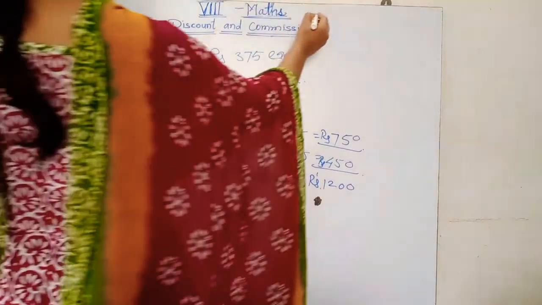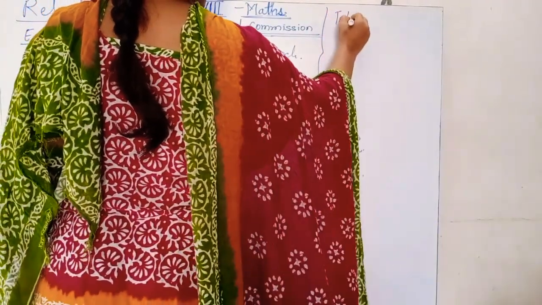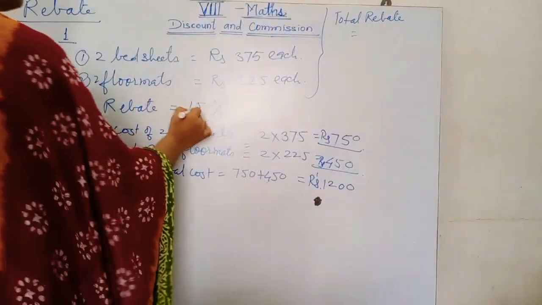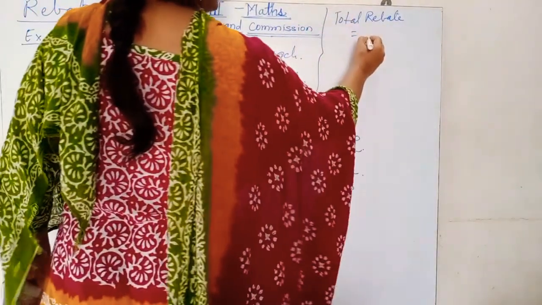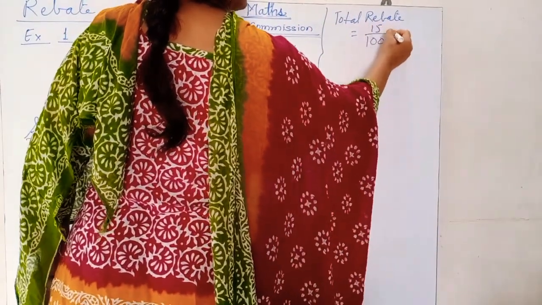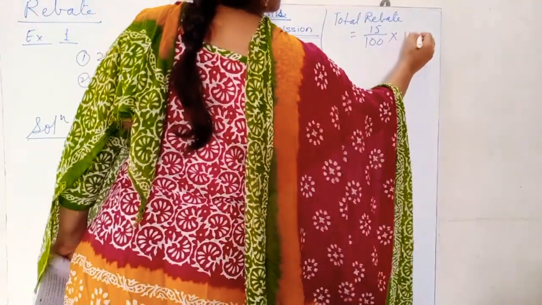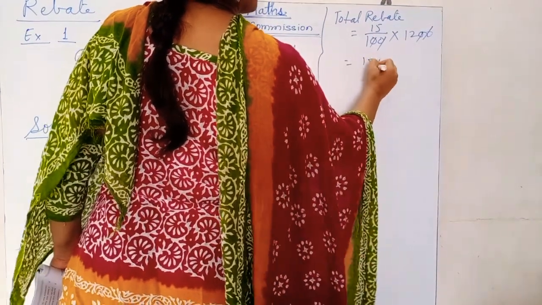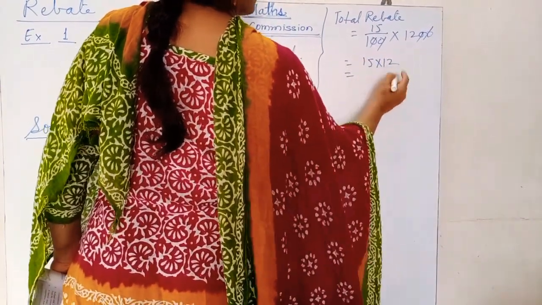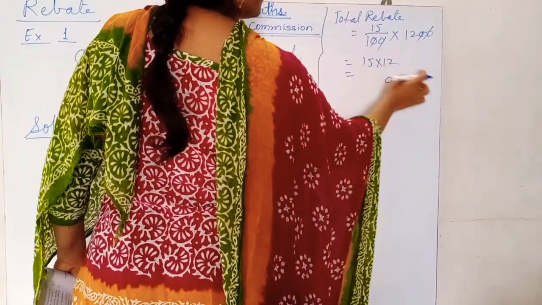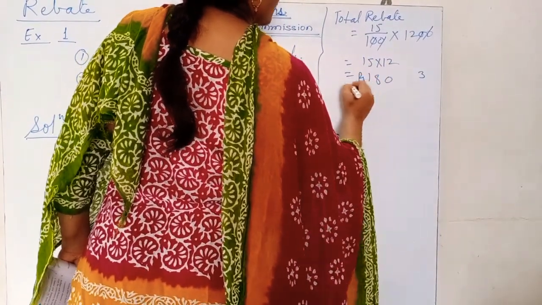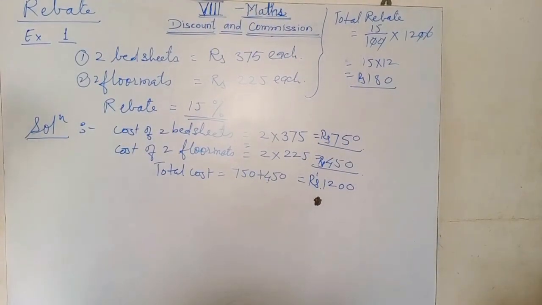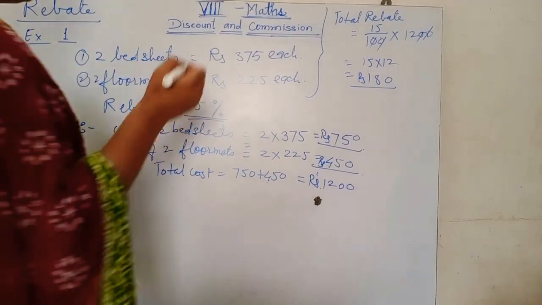Okay, now the total rebate. What is the rebate? It is 15%. That means on 100, 15 rupees off. So how much on 1200? It is 15 multiplied by 12. 15 2s are 30, 3 is carry. 15 1s are 15 plus 3 is 18. Rupees 180. The total rebate is 180. Now how much rupees does Sudhir pay?